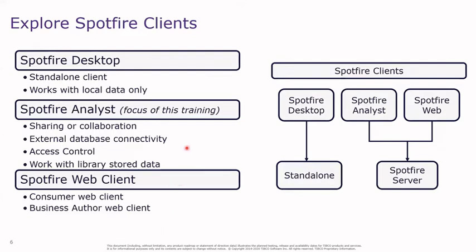In the previous slide, we have seen that we have two types of clients, installed clients and web clients, which connect to Spotfire server. Spotfire desktop and Spotfire Analyst are installed clients. Installed clients means they need to be installed on your machine so that you can work on them. Then you have the Spotfire web client. Spotfire web client requires no installation. You can access it using simply a web browser and the URL to your server.